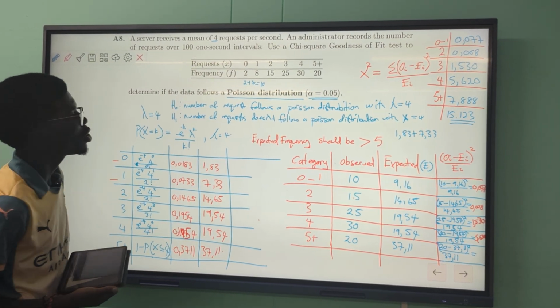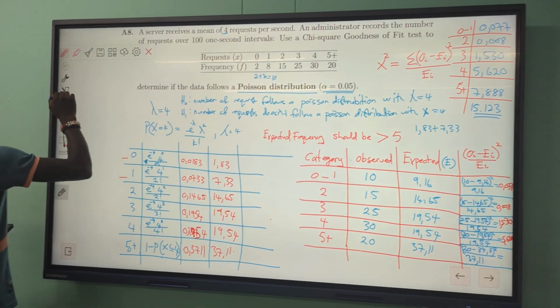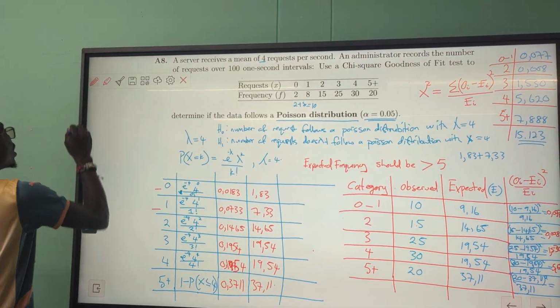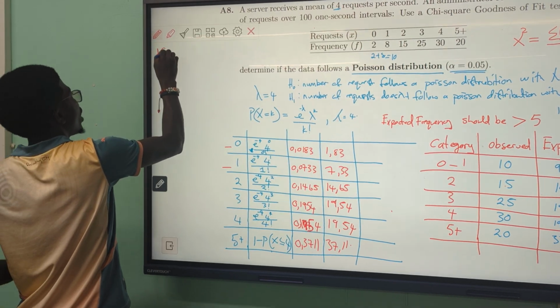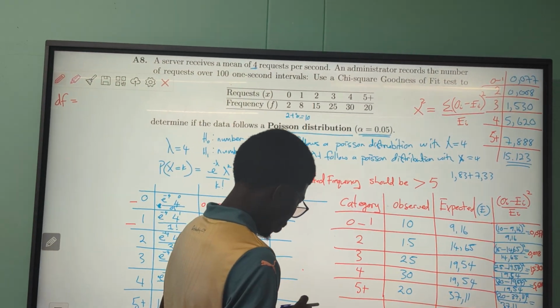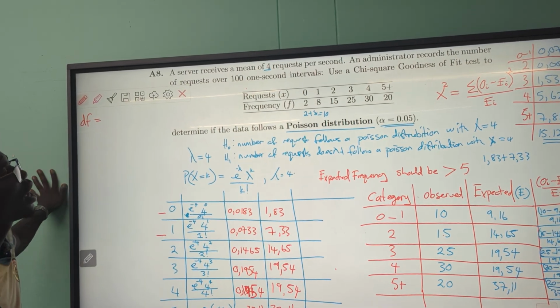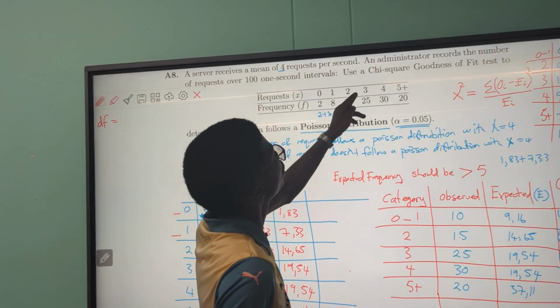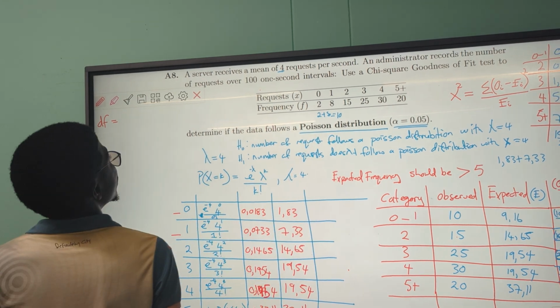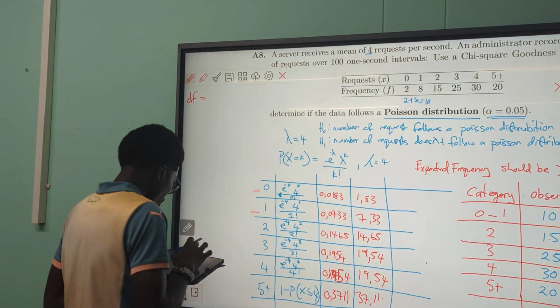Degrees of freedom yedu, df is equals to what? Degrees of freedom yedu we're using 5 minus what?